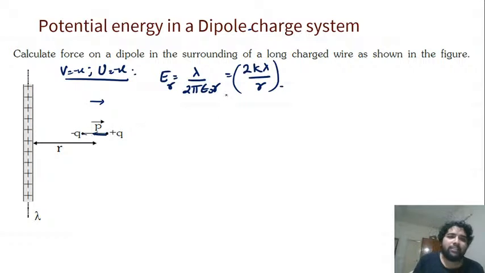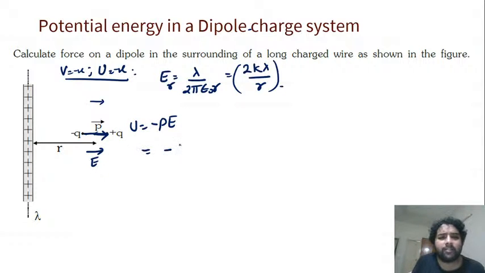So here the field is this much, and now by simple logic we can get the value. It is minus p into E, because the field is in this direction and p is in that direction. So we'll directly write potential energy is minus p into 2k lambda by r, over r.